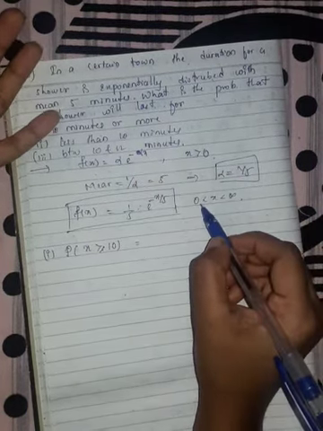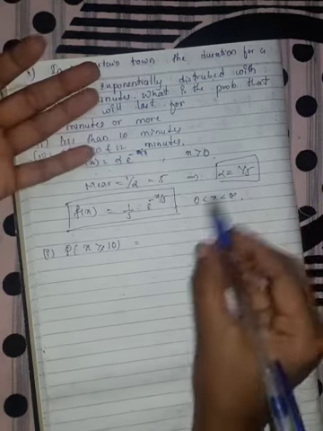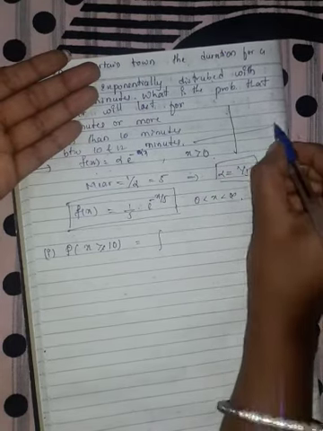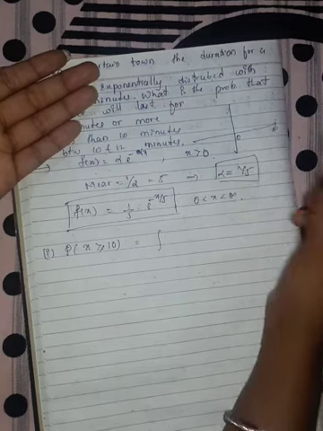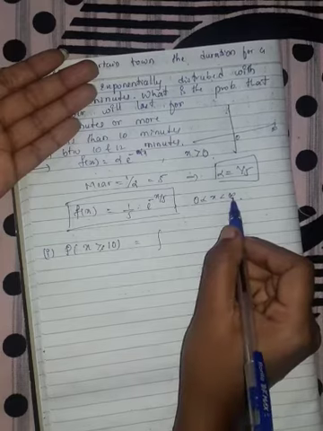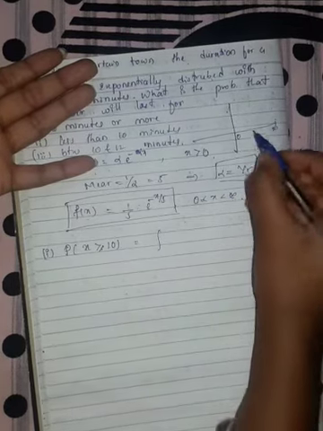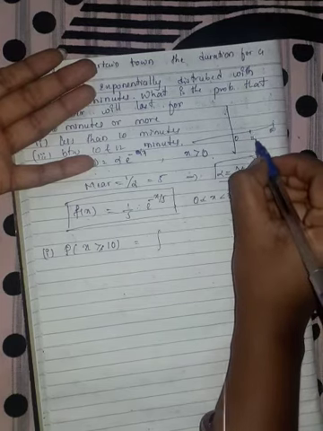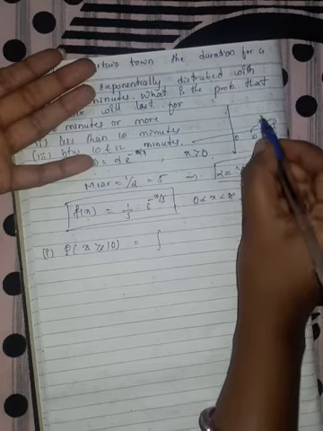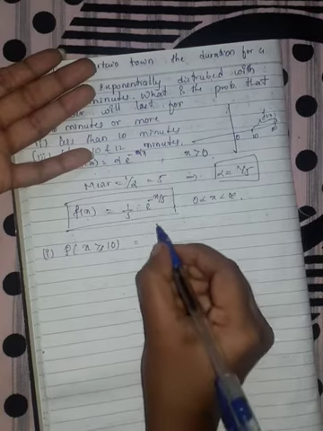Our function lies between 0 and infinity, but since x is greater than or equal to 10, our function lies between 10 and infinity. So the limits are from 10 to infinity.